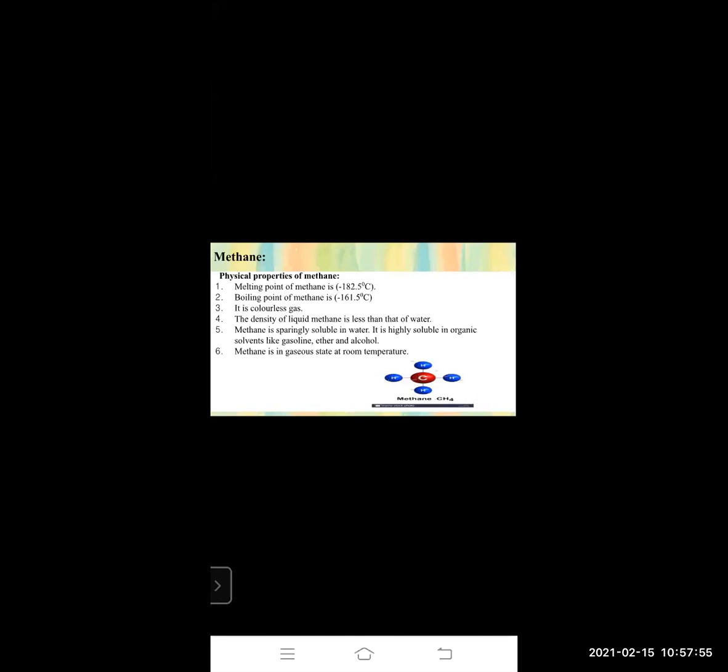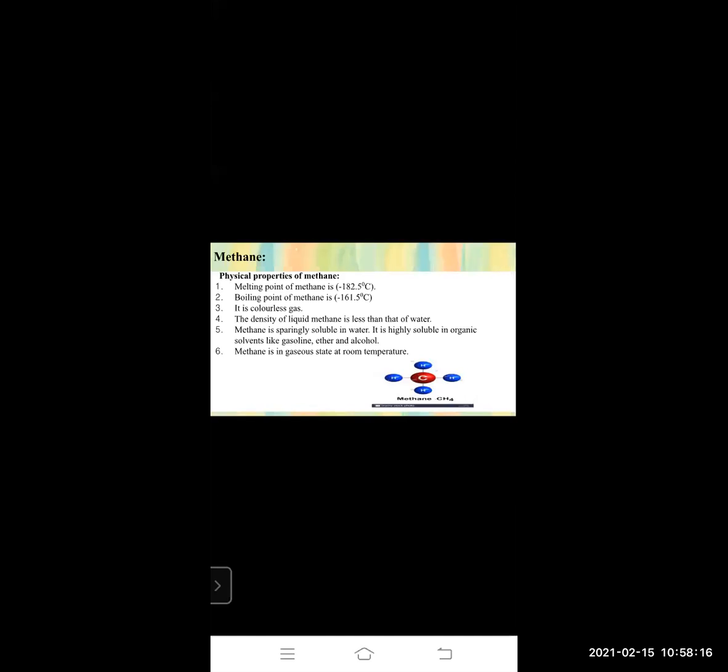So see, the melting point and boiling point of methane are different. The reading for melting point is minus 182.5 degrees centigrade and boiling point is minus 161.5 degrees centigrade.